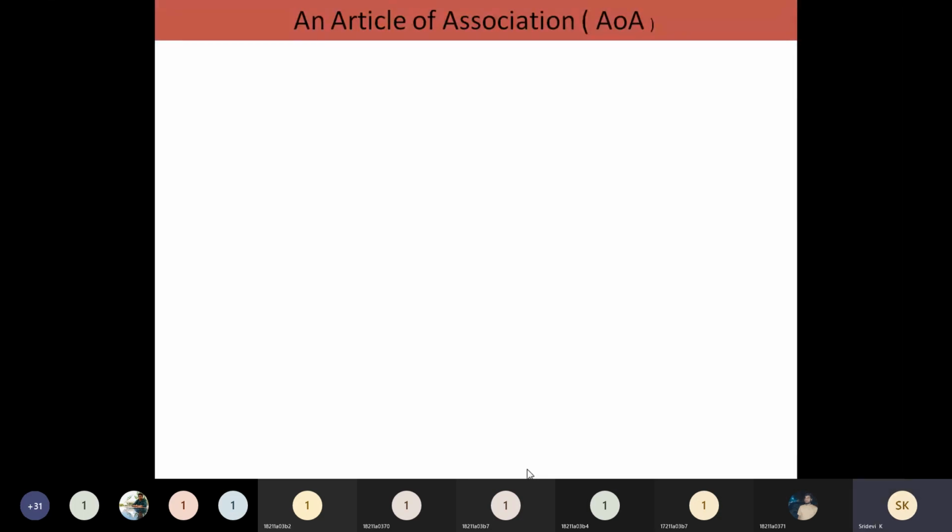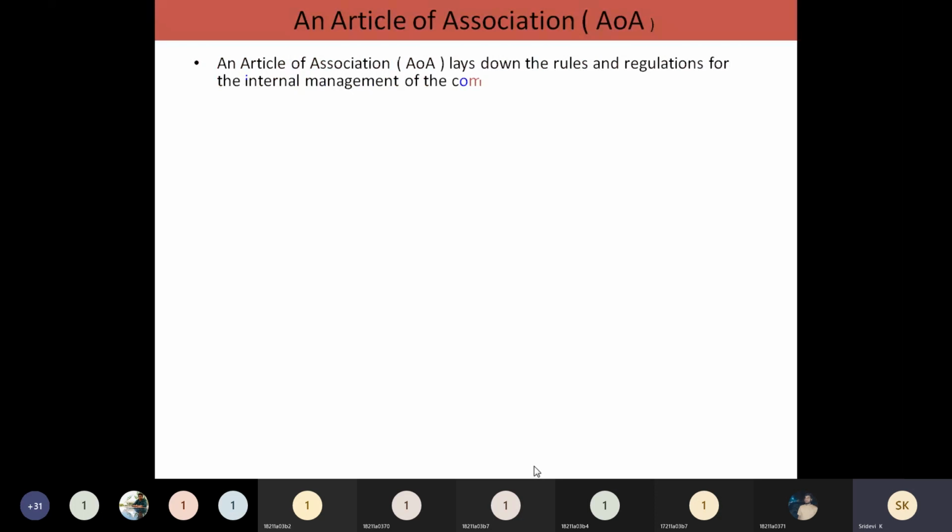So if all these are satisfied, then the registrar will look at the Articles of Association. This is another document that you need to submit to the Registrar of Companies under the Act 1956. Okay. Under these Articles of Association, the information they are going to include is all the rules and regulations related to the internal management of the company. That information will be included here.